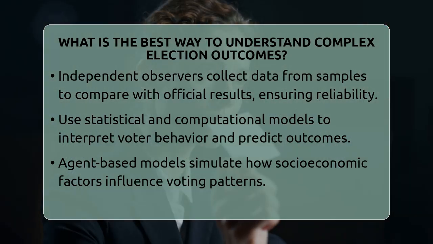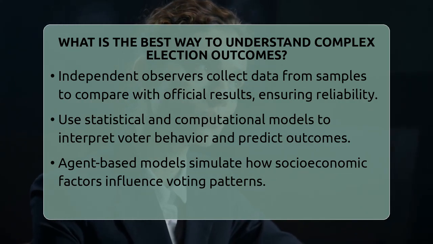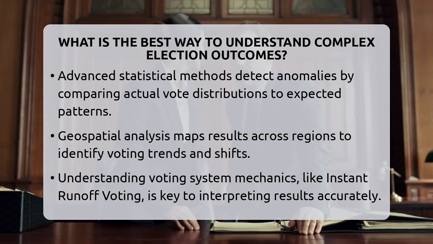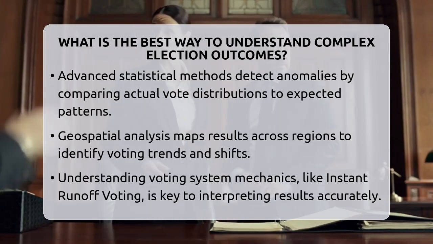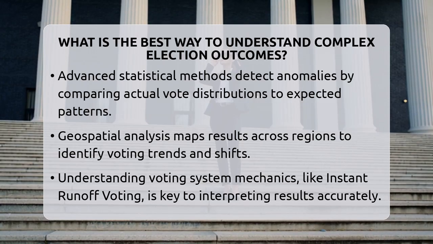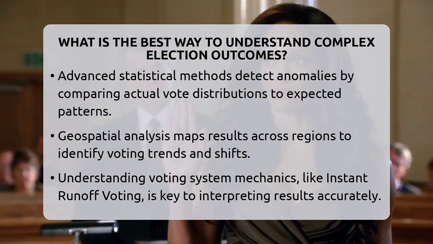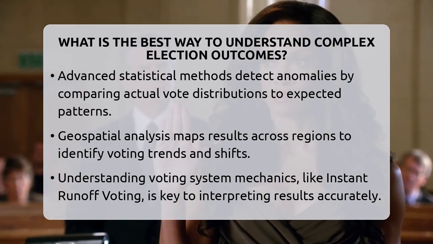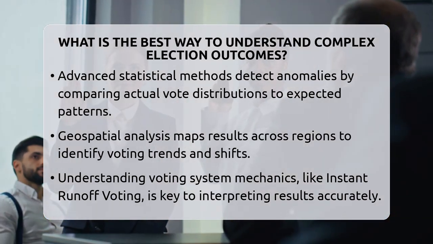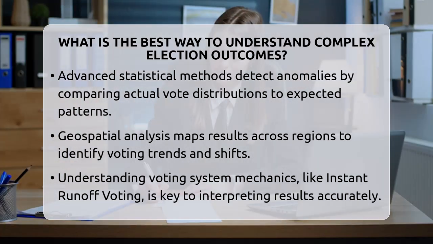Advanced statistical methods can also analyze vote distributions to spot anomalies. They compare actual data to expected patterns, such as the distribution of digits in vote counts, to detect potential irregularities. Probabilistic models can estimate how likely certain outcomes are, helping us understand how predictable an election was and where surprises might have occurred.